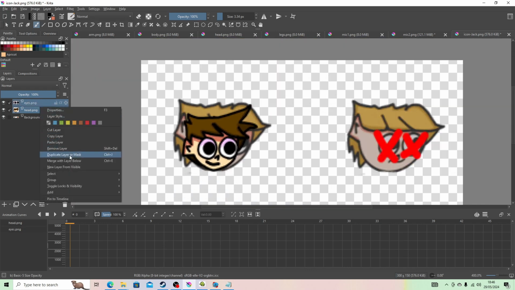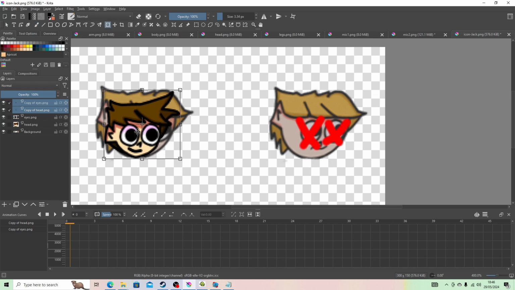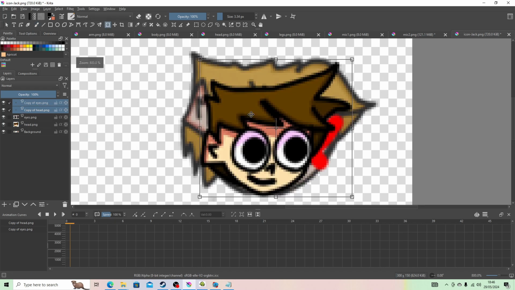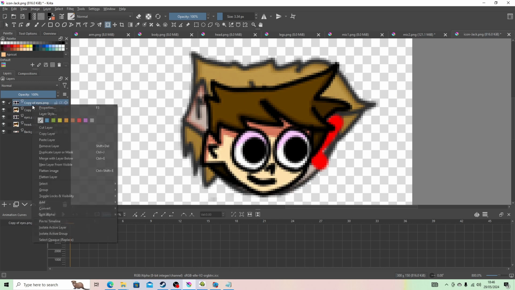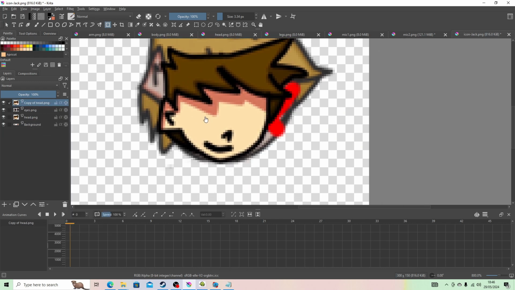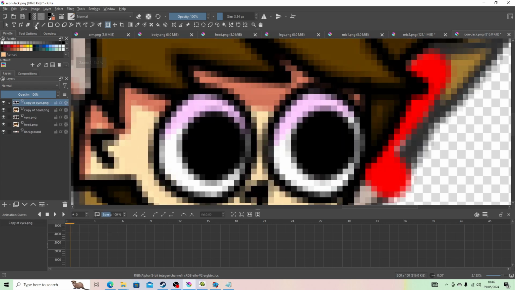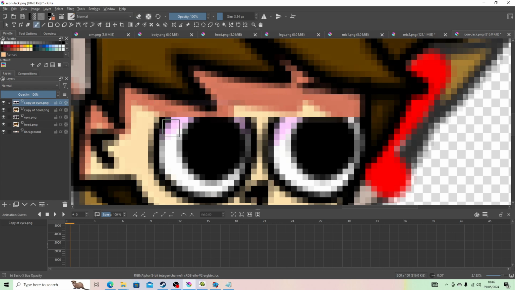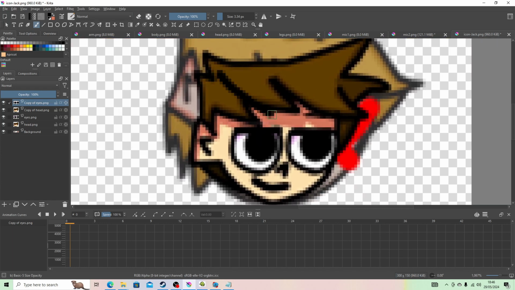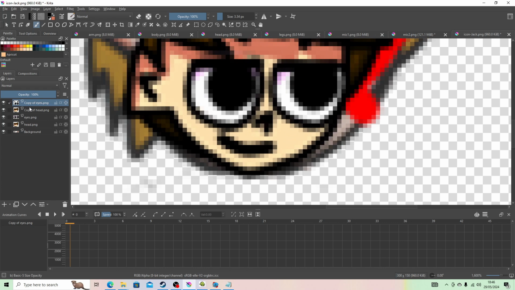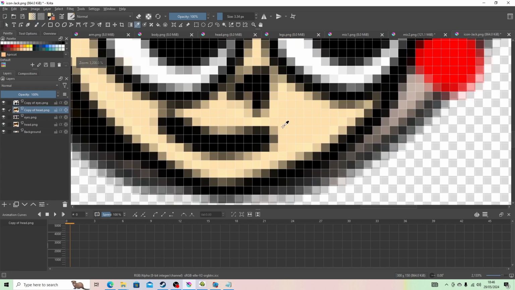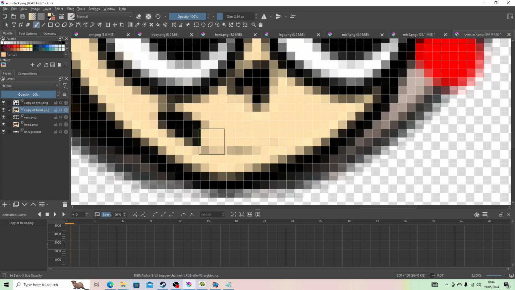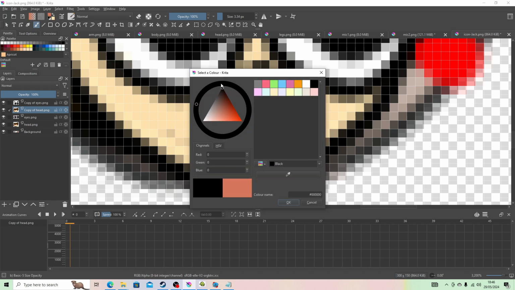And now we can duplicate layers. And we can delete the copy of eyes. Well, not really delete them, but we can grab the colour picker, remove this mouth, and make them really angry.